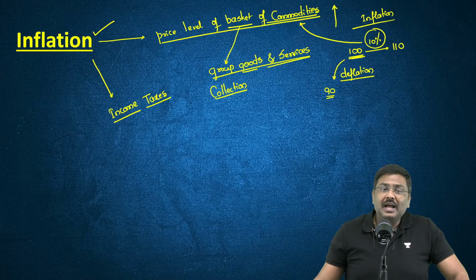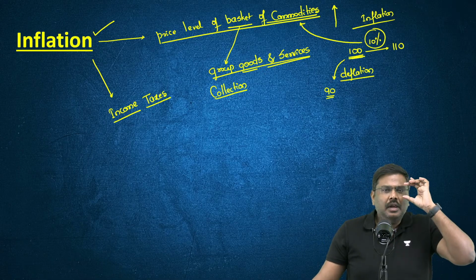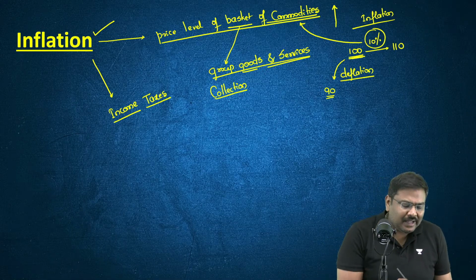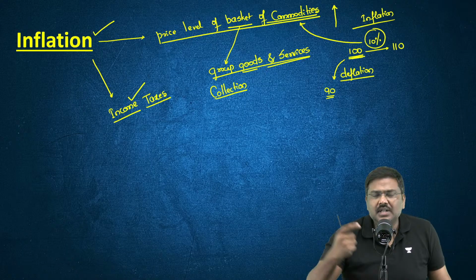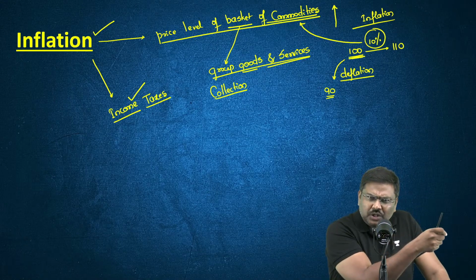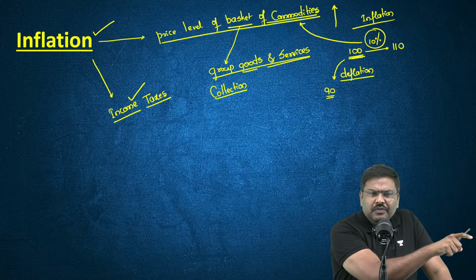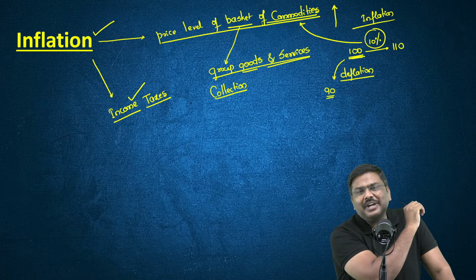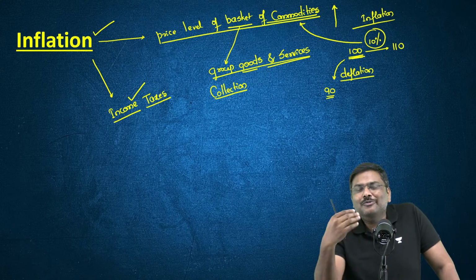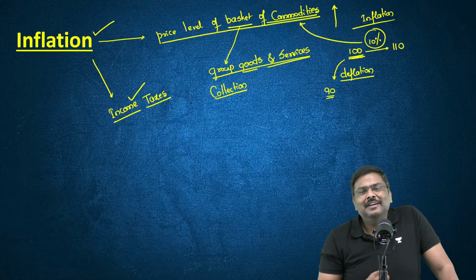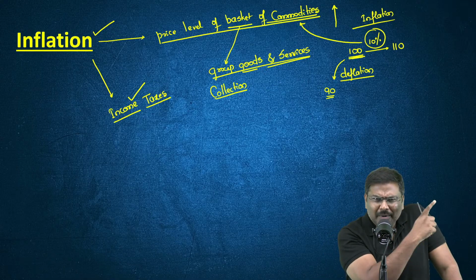Do let me know. I'll repeat the statement again. If the government of India increases the income taxes on individuals, will it help control demand pull inflation or cost push inflation? What will be your answer?